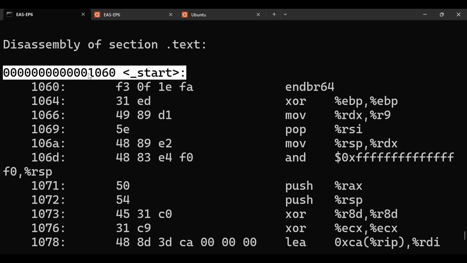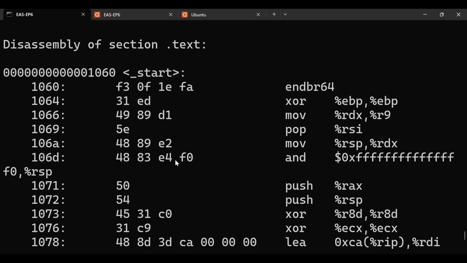Entry point address is 0x1060. So when we reach this address, it is pointing to _start. So we know that this address corresponds to this area. So what is happening at that start? I have already explained that it is calling __libc_start_main, which is further calling the main function. So I will show you inside this.